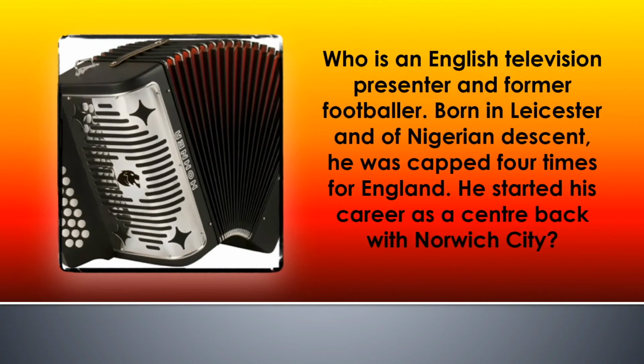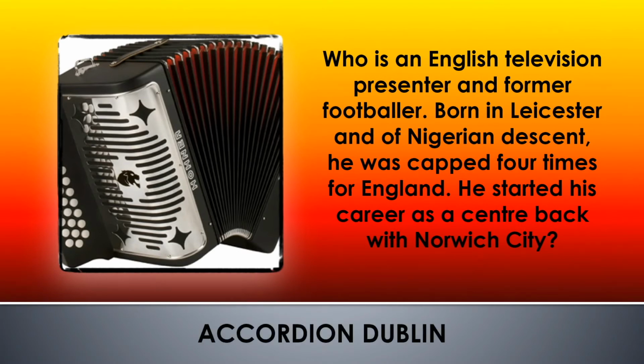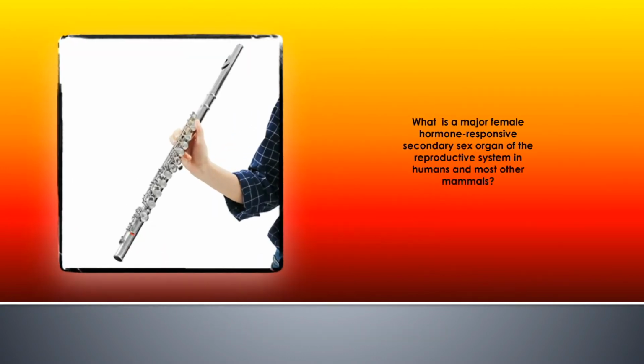Who is an English television presenter and former footballer? Born in Leicester and of Nigerian descent, he was capped 4 times for England. He started his career as a centre-back with Norwich City. And the answer to that one is Accordion Dublin. So, on to number 3 in musical instruments.